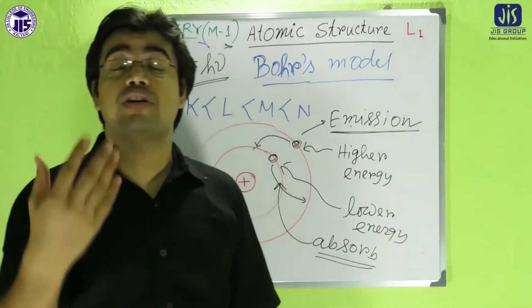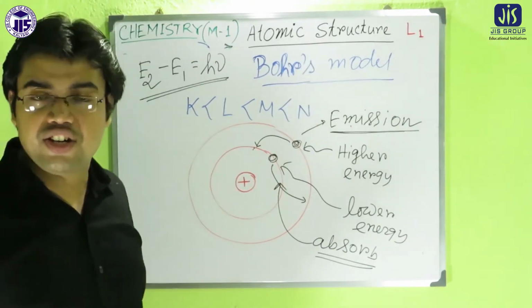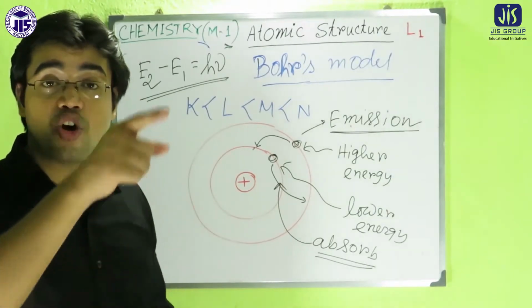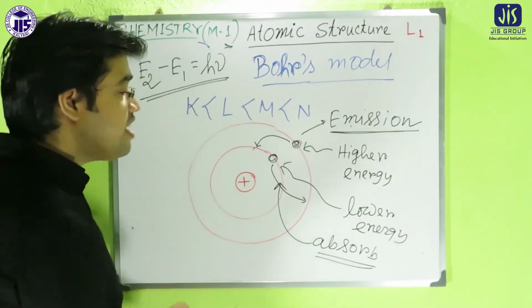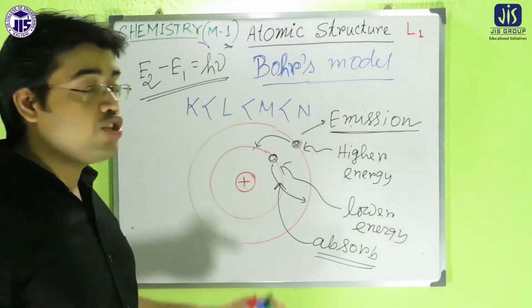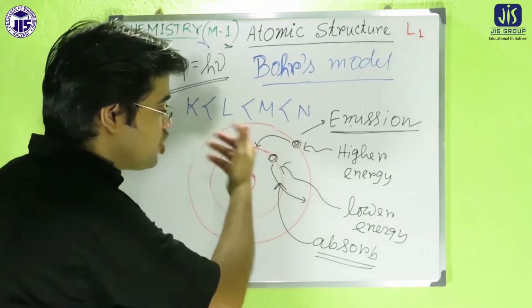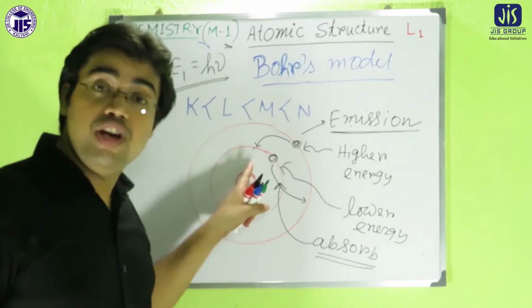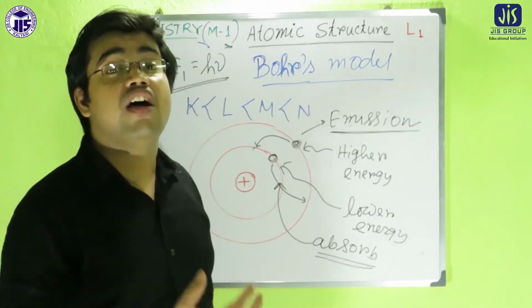What was the problem of Rutherford's model? The electrons continuously emit energy, and that's why the electron gradually falls onto the nucleus in a spiral pathway. But here there is no continuous emission of energy. So we successfully explain the existence and stability of the atom.